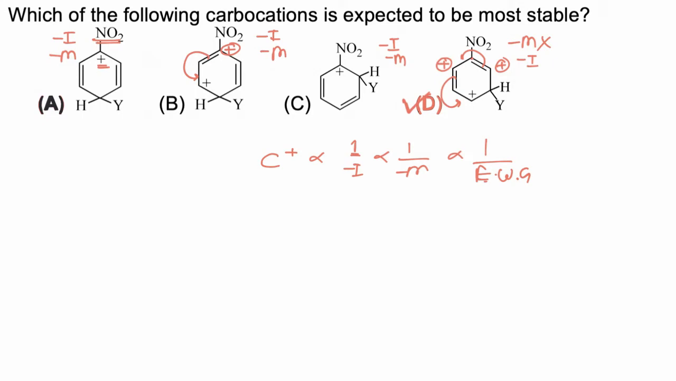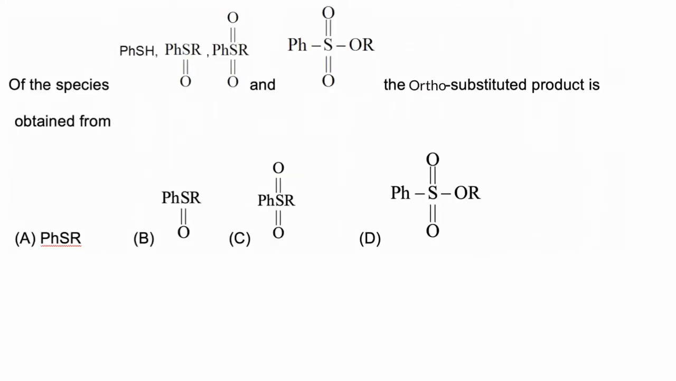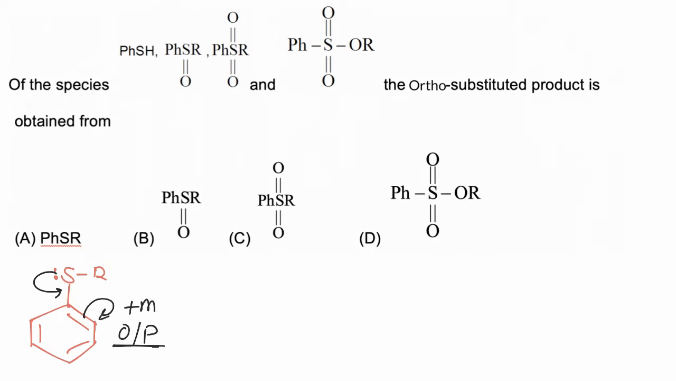In this question, we have to find, in the following given species, which species will give an ortho substituted product. Now if we consider option A, in this case benzene is directly attached with sulfur. Sulfur is having a pair of electrons, and due to the presence of this pair of electrons, it will donate to the benzene ring. It will have plus M effect on the benzene ring, so it will be ortho para directing and activating to the benzene ring. So the correct answer is A.